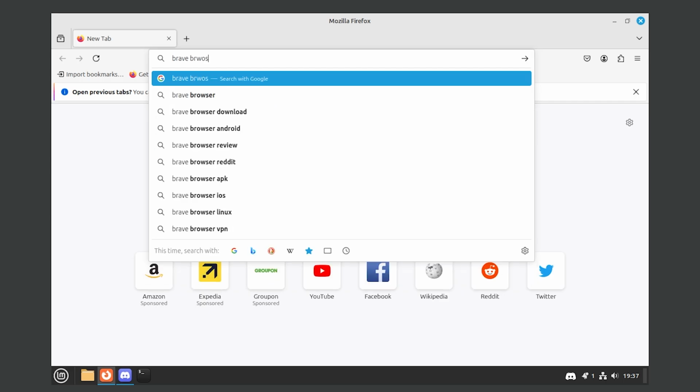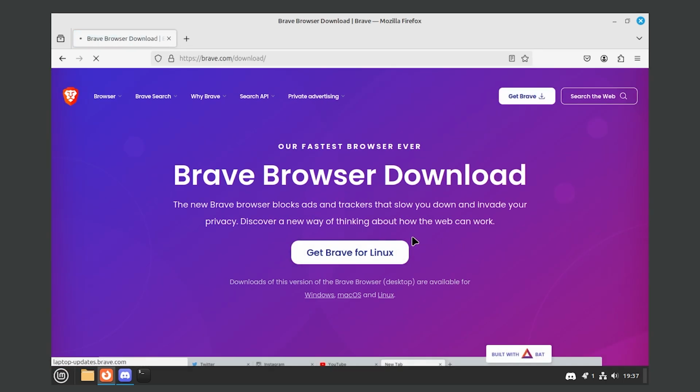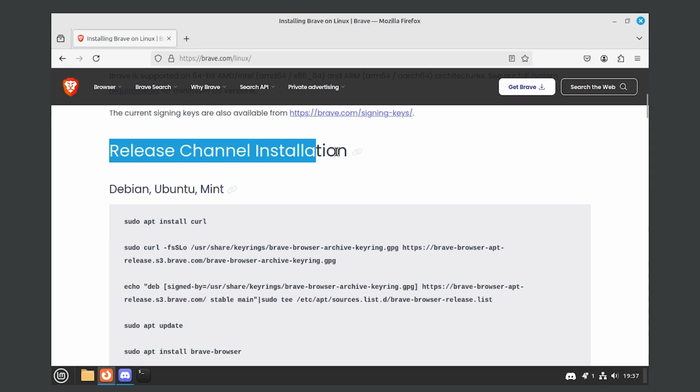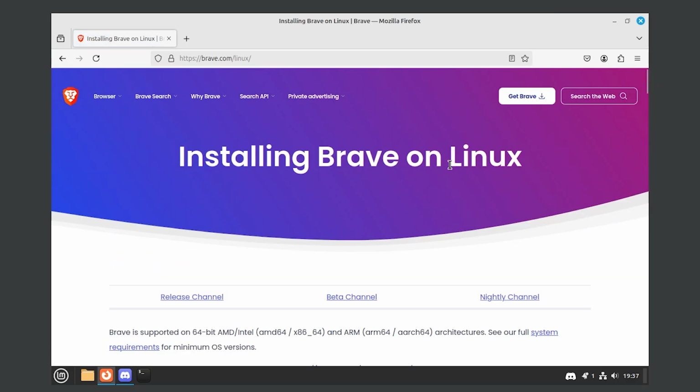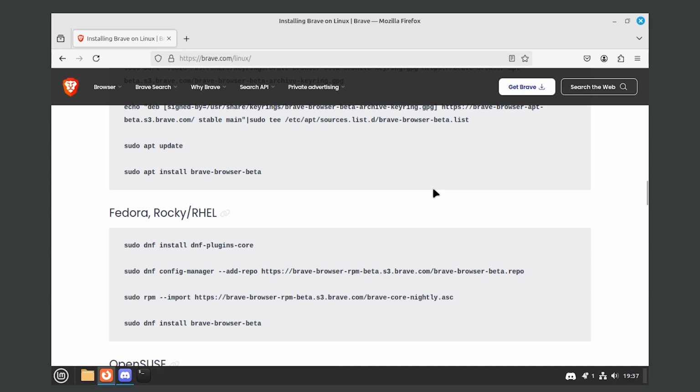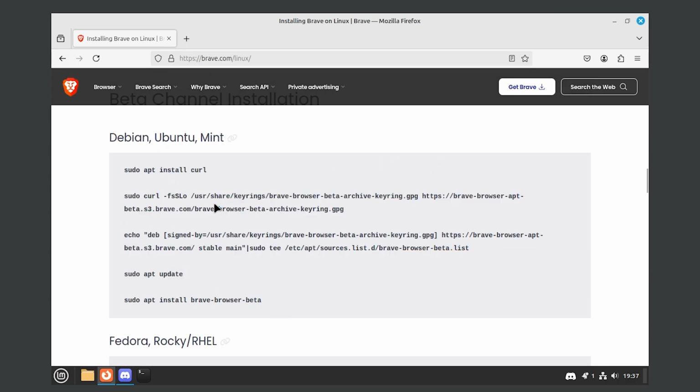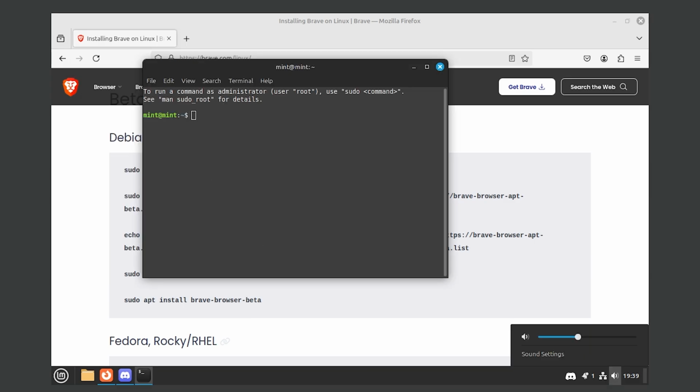Everything was going good so far, but I had no idea I was about to run into my biggest problem yet. Release channel installation. All right, I'm using Mint. Yeah, I don't know what any of that means. I'm just gonna download it. Get Brave. What does this mean? What's going on? I think you copy this into the terminal, right? Okay, so I really don't know what I'm doing. Beta release. What does that mean? You know what? I'm gonna find out. I'm just gonna copy and paste it in.